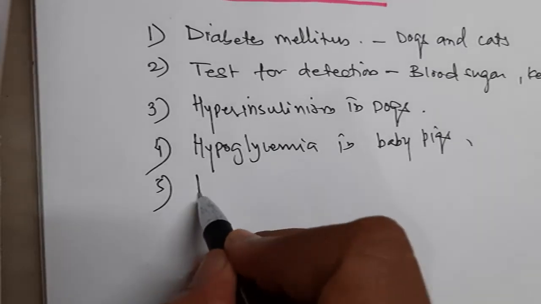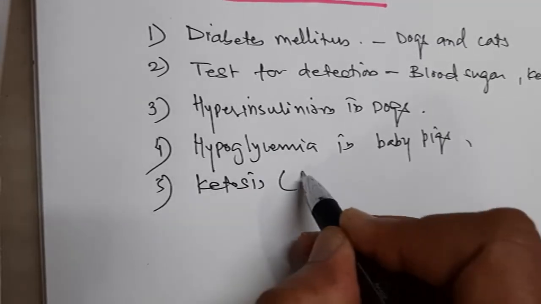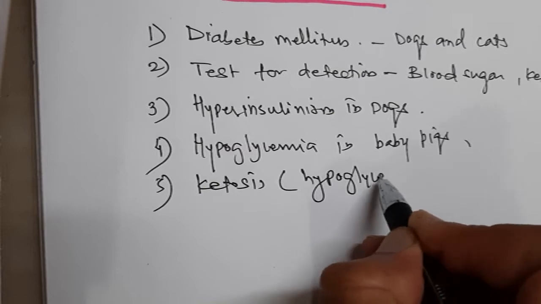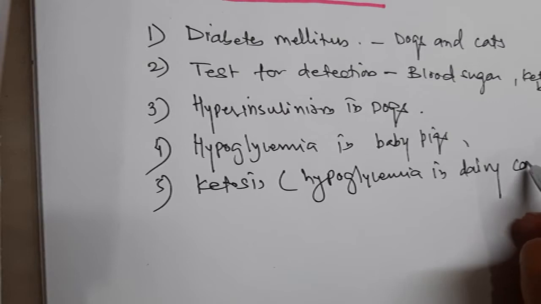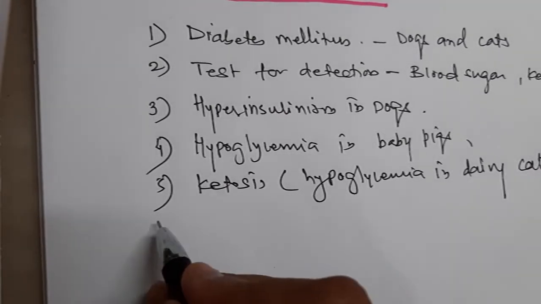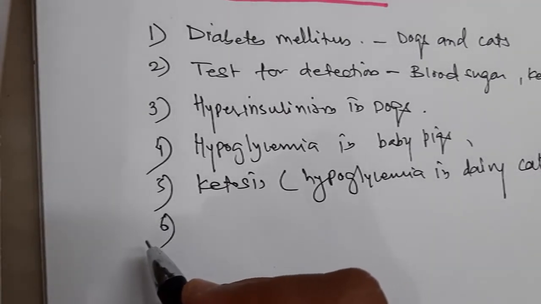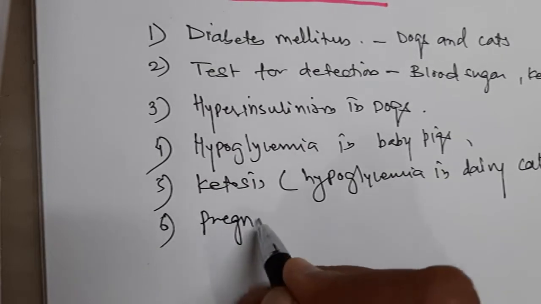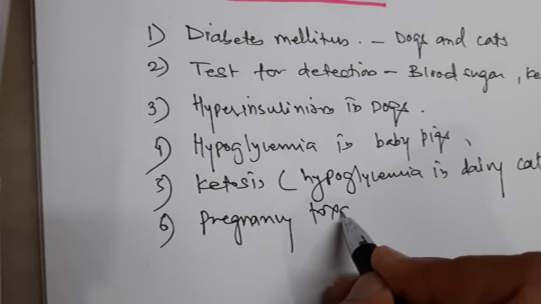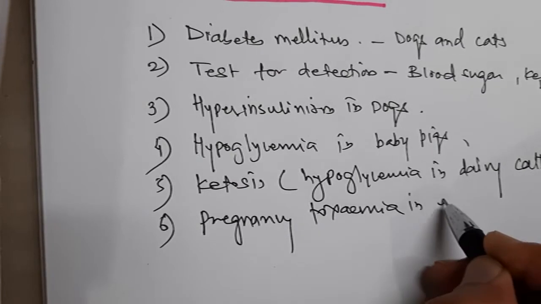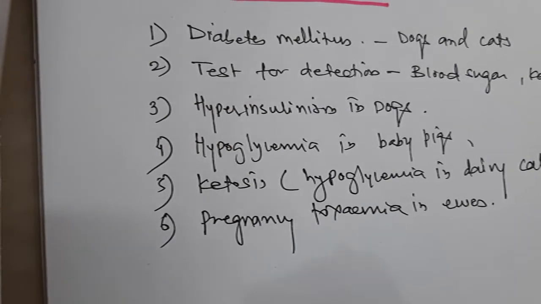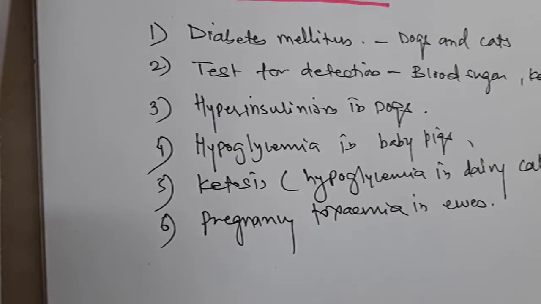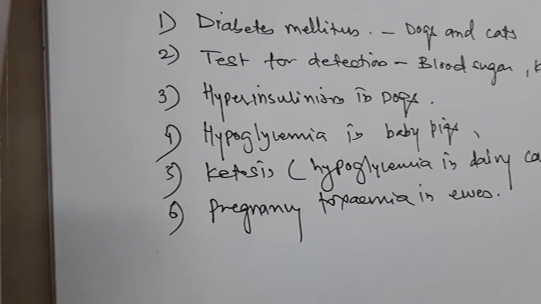Then ketosis or hypoglycemia in dairy cattle or dairy animals, and pregnancy toxemia in ewes, that is in female sheep or goat, ewes and does you can say. So these are the topics we'll cover in this.